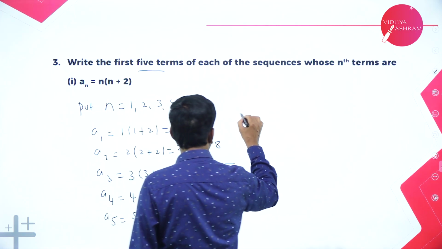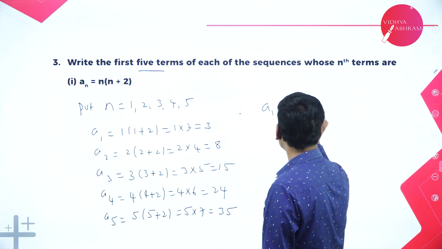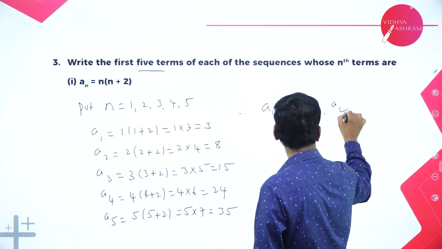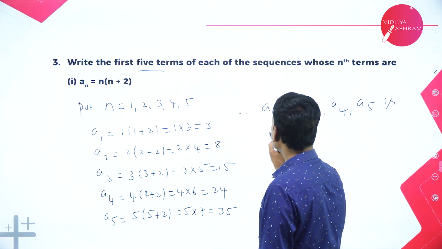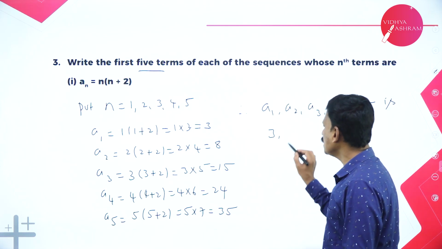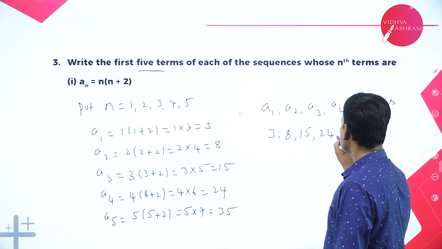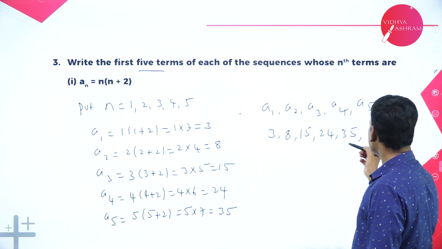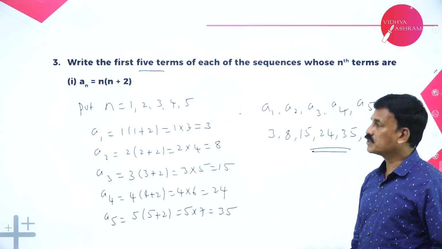So therefore the terms of the sequence a1, a2, a3, a4, a5 are 3, 8, 15, 24 and 35. These are the terms of the sequence. That's it. Now move on to the next problem.